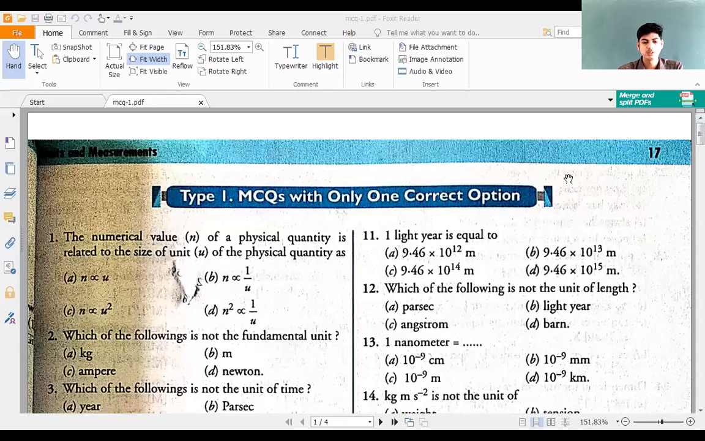So with this basic ideas, we'll try to solve some of the MCQs that are given in your material. I hope you all have the material with you. I'm sharing the PDF of that material here. See, here you have MCQs, multiple choice questions with only one correct option. Here you will be given a question and you will be given 4 probable answers, of which only one will be exact.